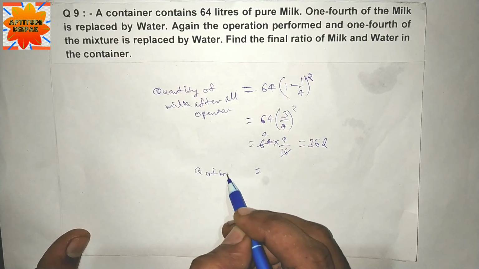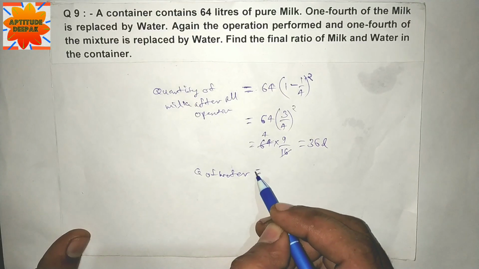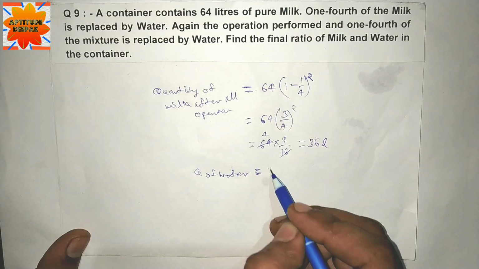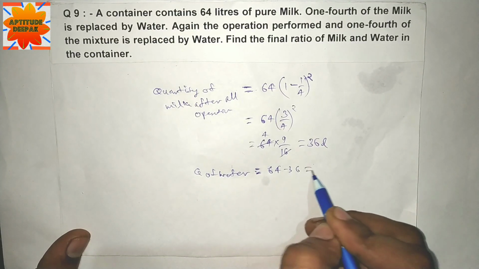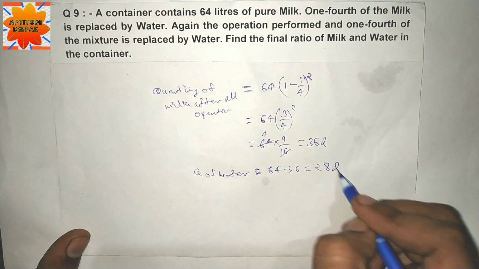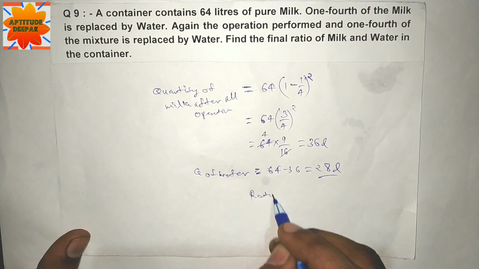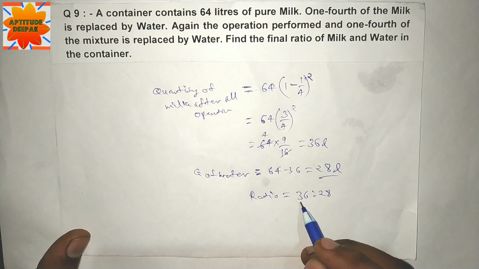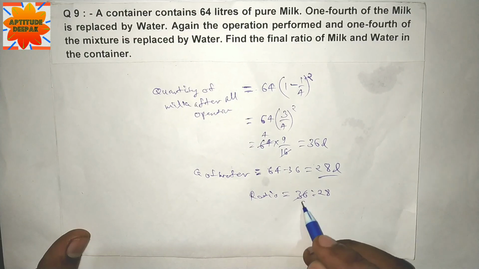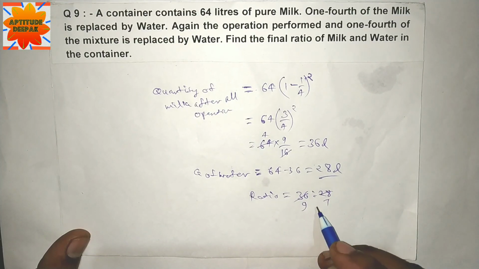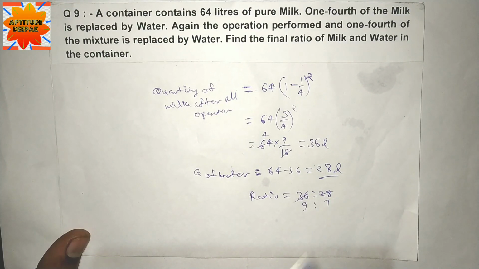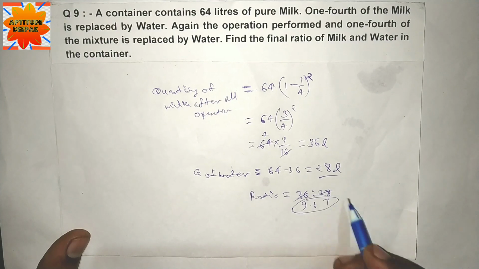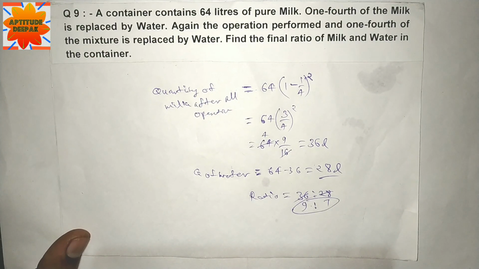Quantity of water is equal to 64 minus 36 is equal to 28 liter. Ratio is equal to 36 and 28. कैंसिल करेंगे 4 से. 4 times 9 and 4 times 7, 9:7. 9:7 is the answer.